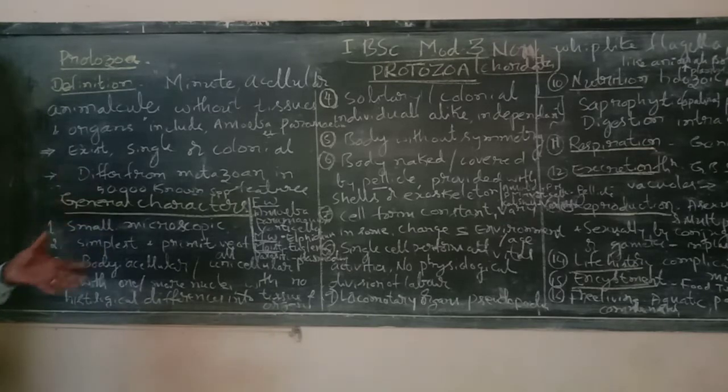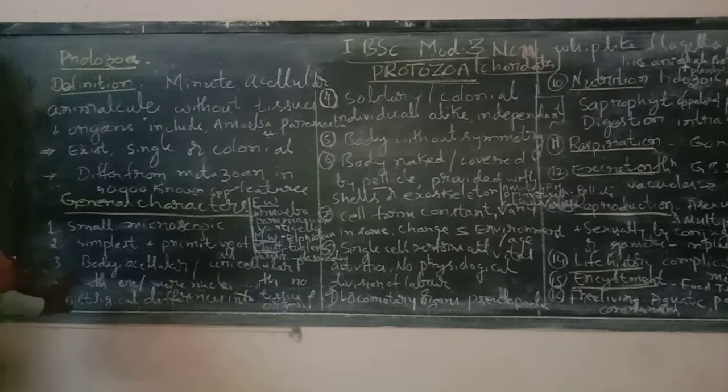Among all life forms, the protozoans are the simplest as well as the most primitive. The body is acellular or unicellular, as I told you already, a single-celled organism, composed of only one cell, with one or more nuclei.